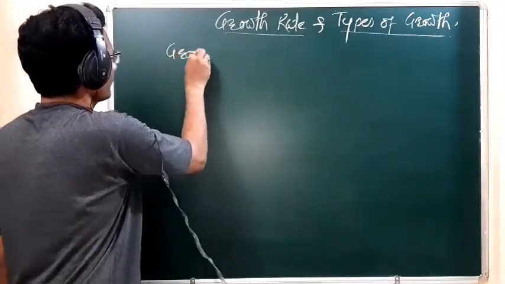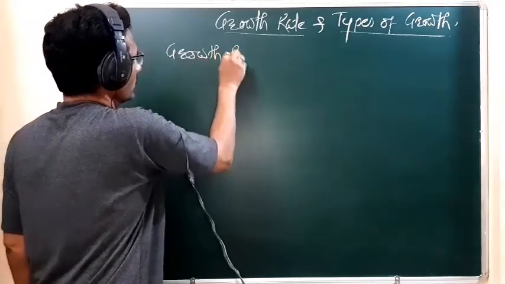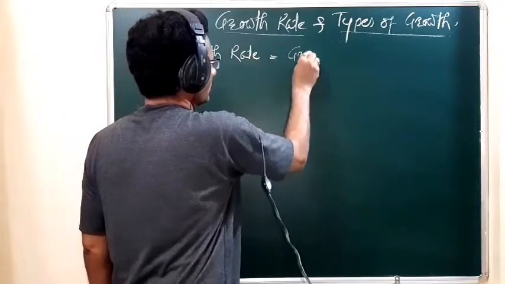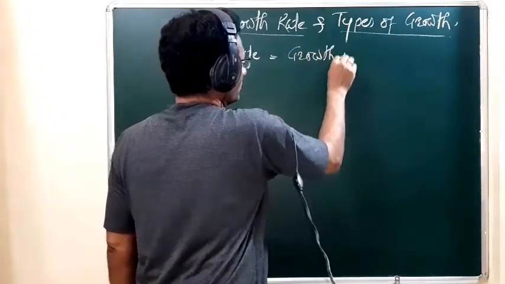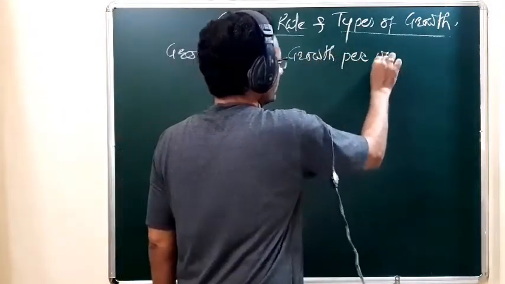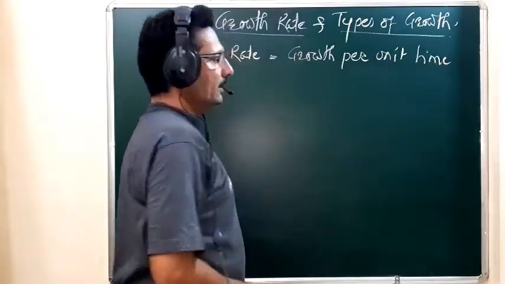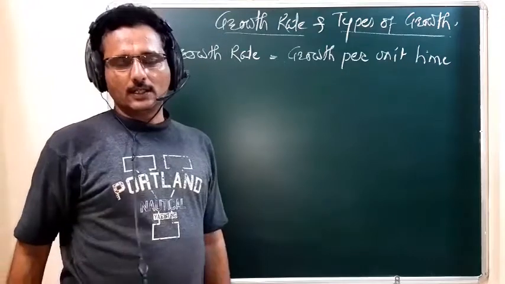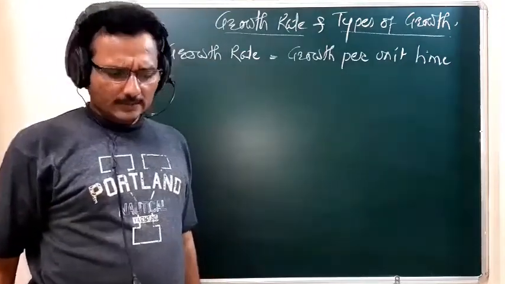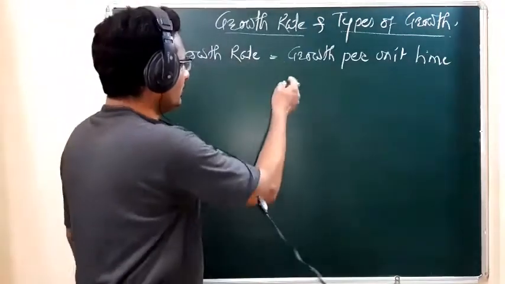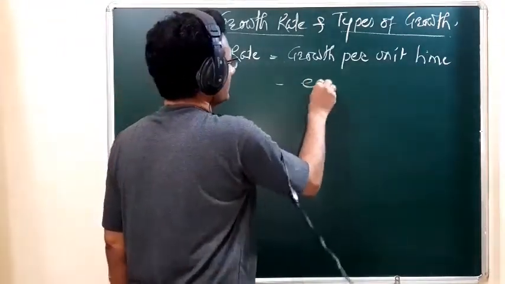Growth rate means growth per unit time. This growth rate is also called the efficiency index.